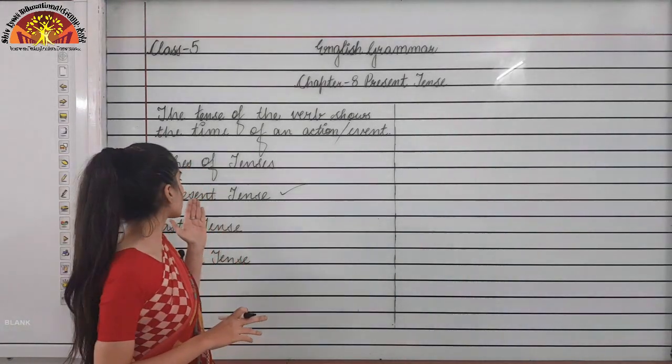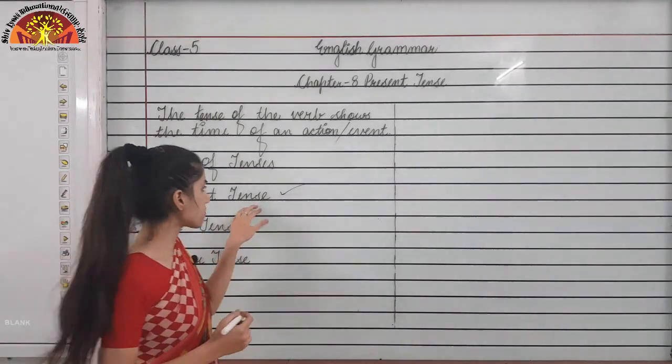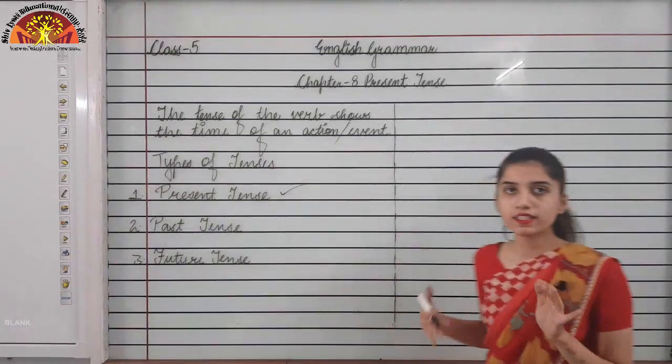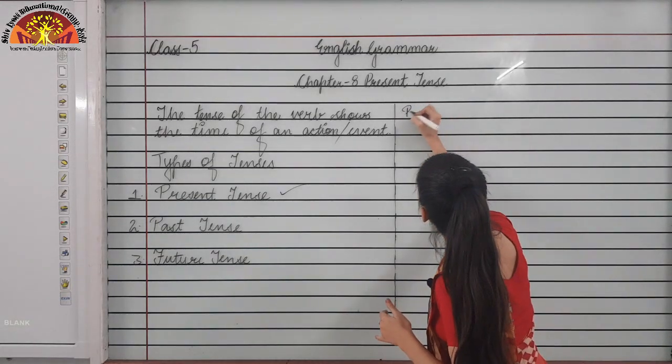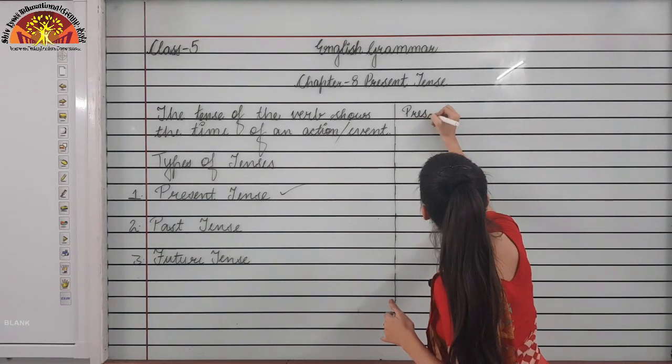Now moving to the present tense part. Present tense is subdivided into 3 other categories.